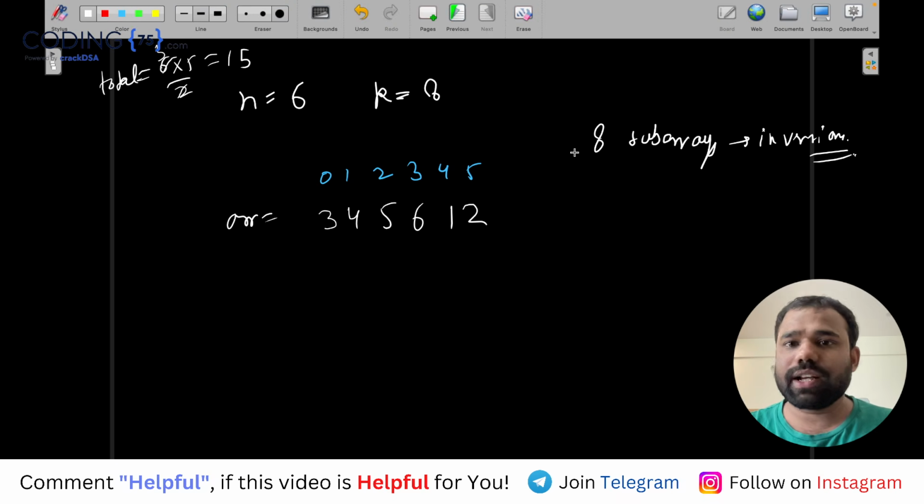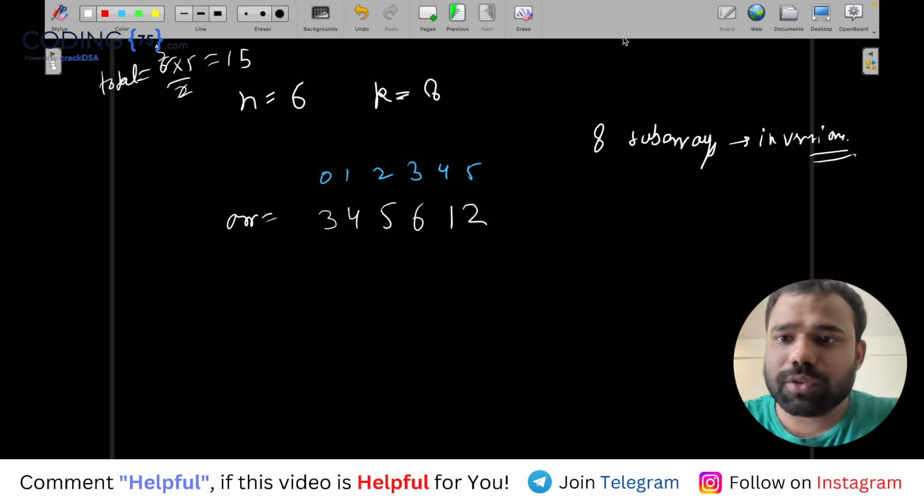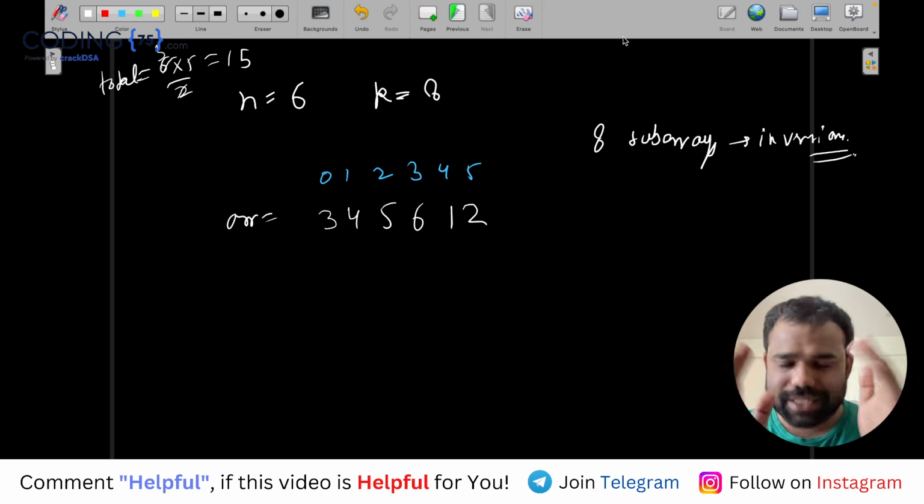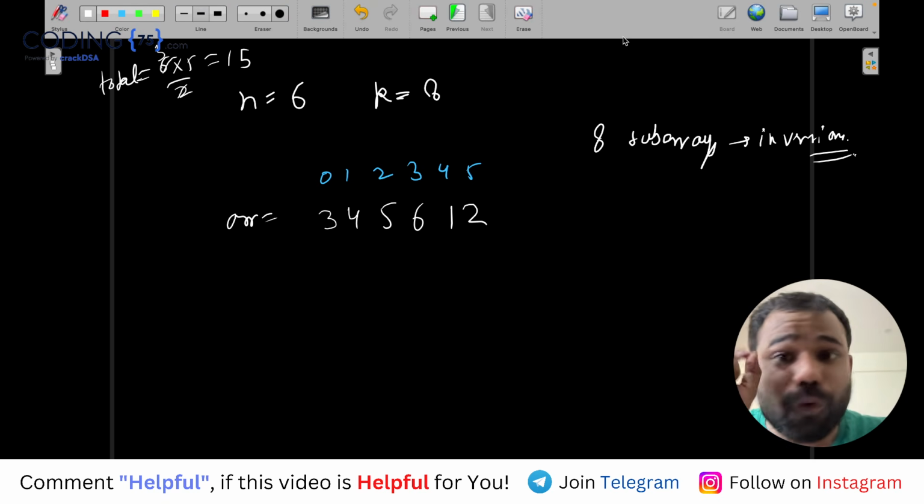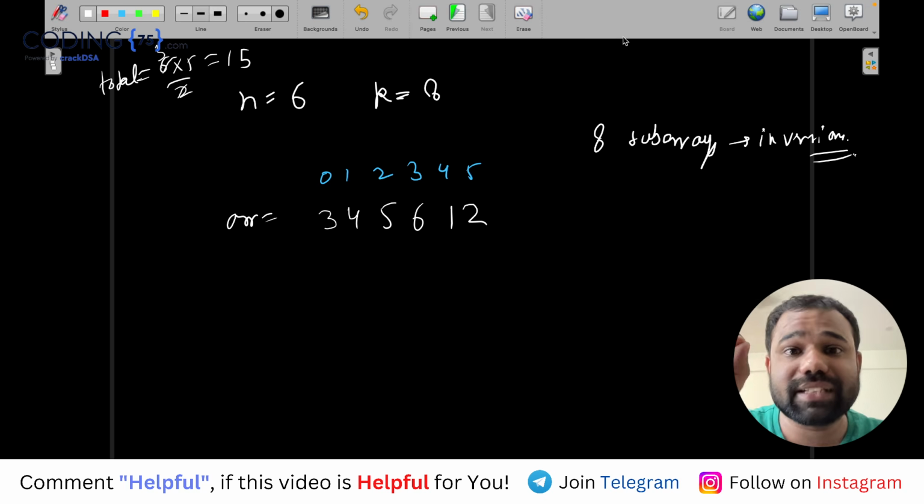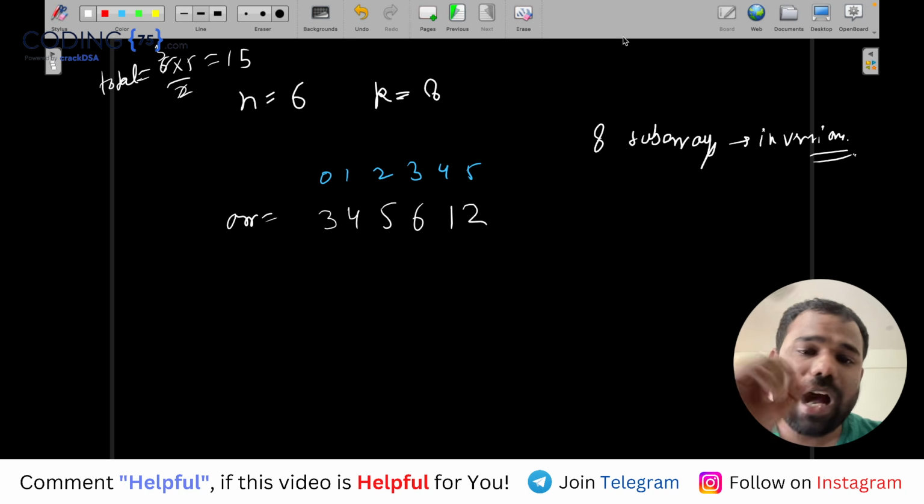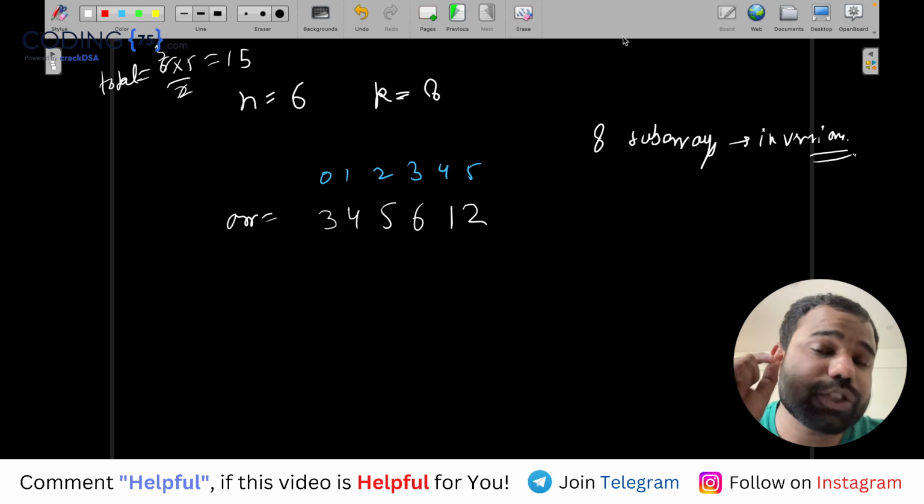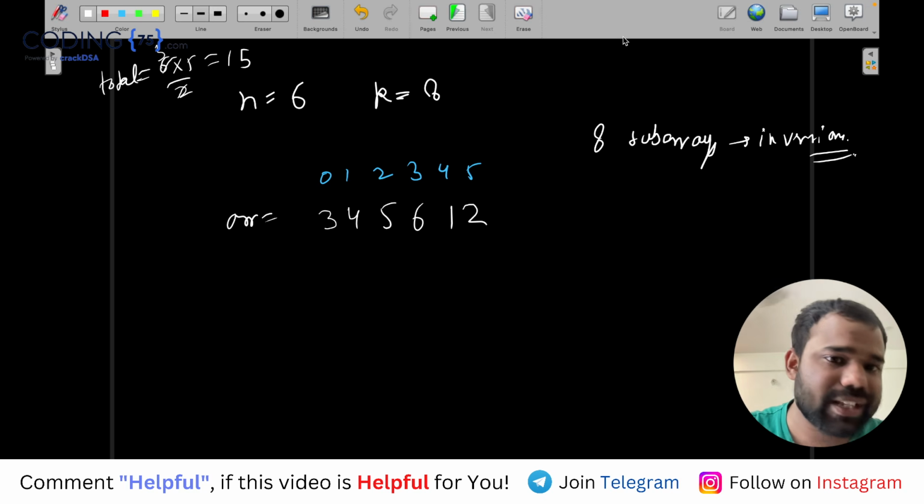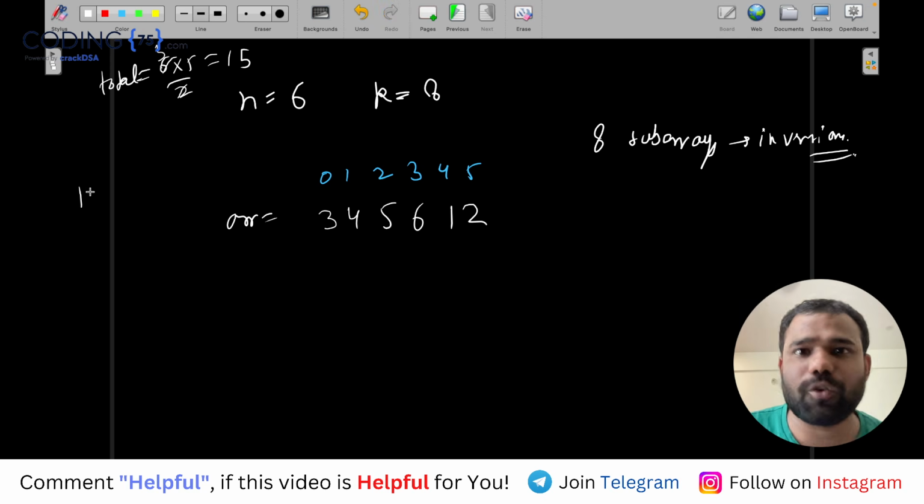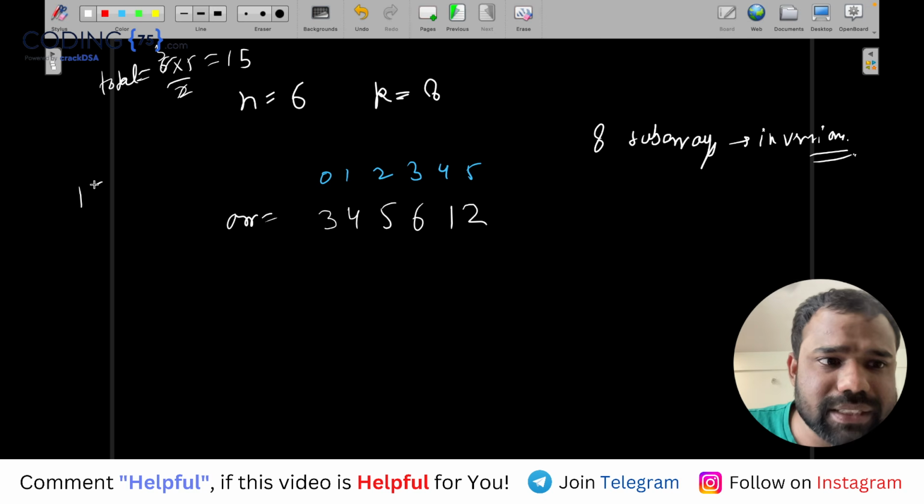Okay, sorry guys, let's continue. So I was saying that this array which I have written will for sure have 8 such subarrays with inversions. Now you will say, Abhinav, how are you so sure? Let me tell you how. We know that in this array there will be a total of 15 subarrays of minimum size 2, because for having an inversion we need a minimum size of 2.